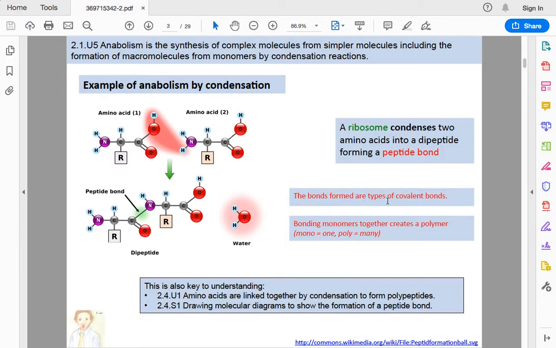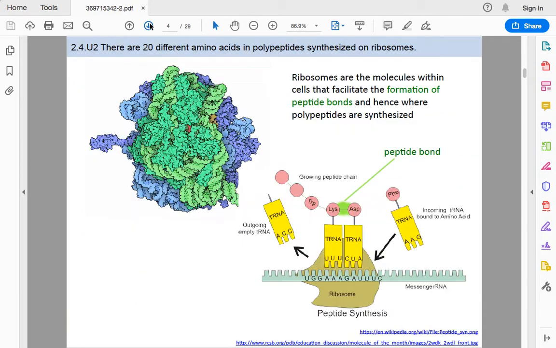The bonds formed are types of covalent bonds. Bonding monomers together creates a polymer. So mono means one, poly means many. This is an example of a protein. You should know that there are 20 different amino acids in polypeptides synthesized on ribosomes. So from those 20 different amino acids, we're going to have a huge range of proteins. Ribosomes are the structures in cells that facilitate the formation of peptide bonds, and hence where polypeptides are synthesized. So in the ribosomes, we're going to have protein synthesized.